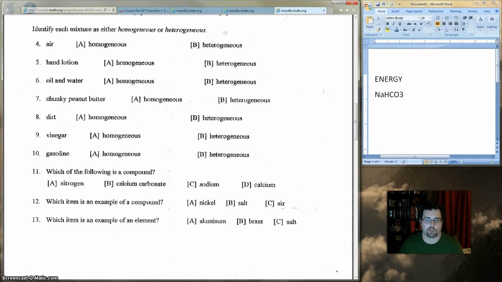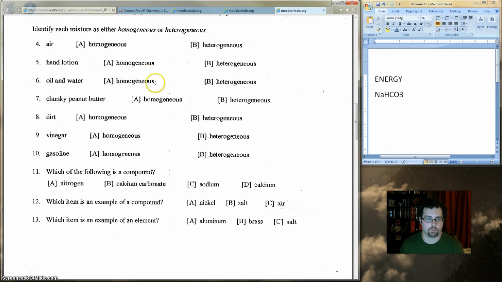So I like to think of what I call the hand rule. Okay? Think of it like this. If you take 2 scoops of this mixture or this substance, you're not sure what it is, are they going to be exactly the same? That'll tell you if the mixture is homogeneous or heterogeneous. For example, let's look at hand lotion. If it's just regular old hand lotion, not ones with little pearls or little things in it, if I take 1 squirt of hand lotion and a second squirt, they should come out exactly the same. The consistency should be the same. So a hand lotion, for example, is going to be homogeneous.